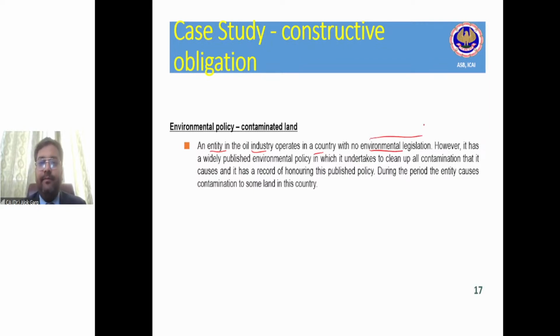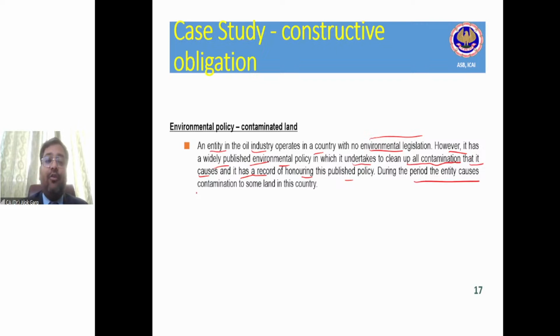However, it has a widely published environmental policy in which it undertakes to clean up all contamination that it causes, and it has a record of honoring this published policy. So past practice is there, past precedent is there, published policy is there.